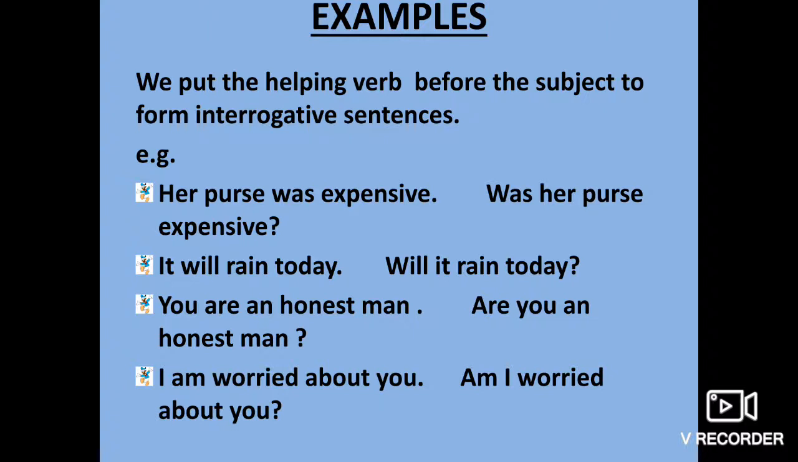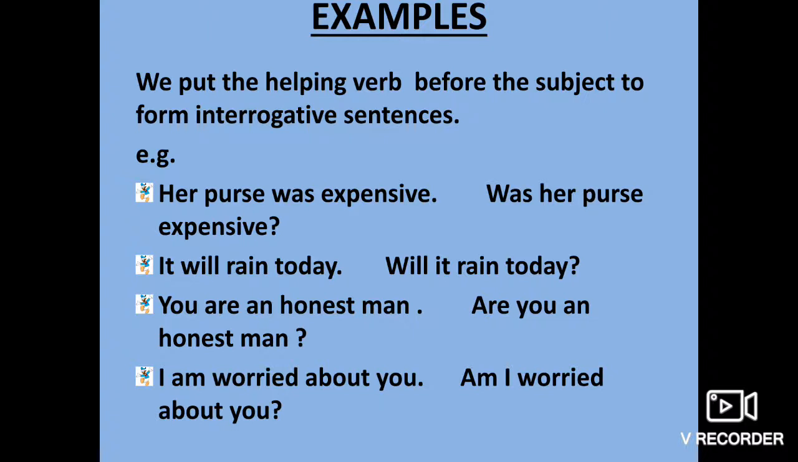Second one, it will rain today. So what is the helping verb in it? Will. So will becomes the beginning, and the interrogative sentence will be, will it rain today? Next is, you are an honest man. So in this sentence, what is the helping verb? The helping verb is are. So are will be in the beginning. Are you an honest man?